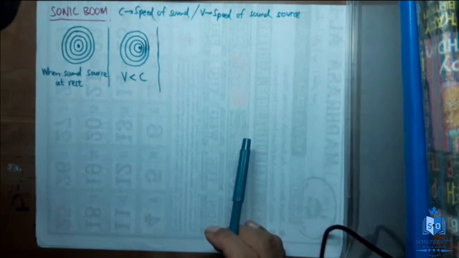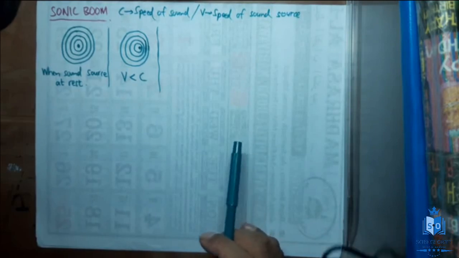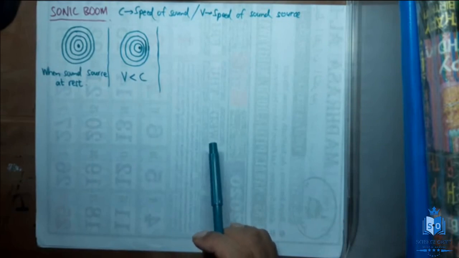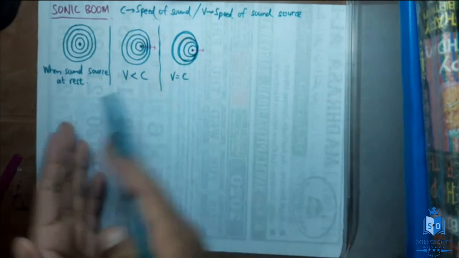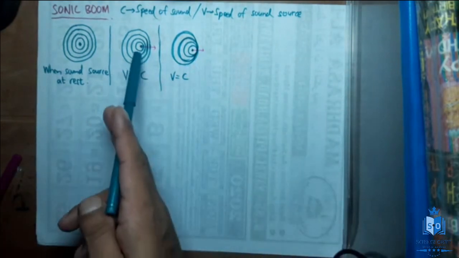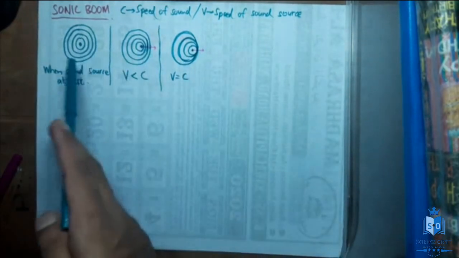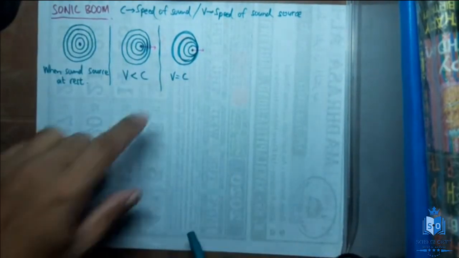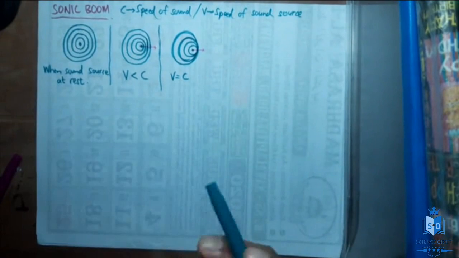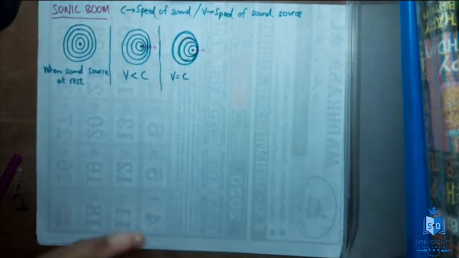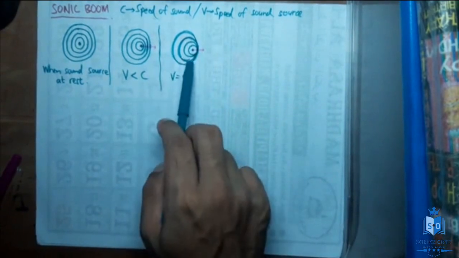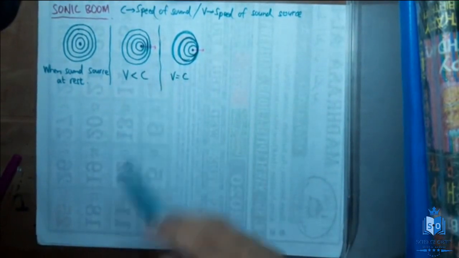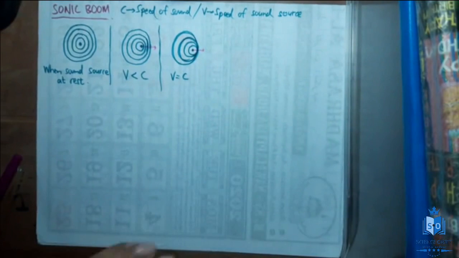Then let's see what will happen if the speed of the source is equal to the speed of sound. This is what happens when the source is moving exactly at the speed of sound to the right side. I have indicated it with an arrow. In this case, the source is moving to the right. Here, the source is not moving. This is how the wave fronts are going to appear. The edges on the right side will all be meeting at one point. Here it was not like that, right? The next one is going to be our sonic boom.